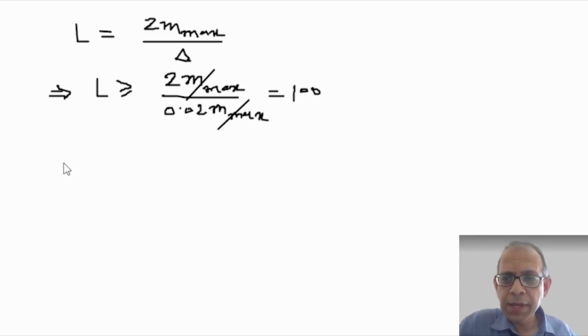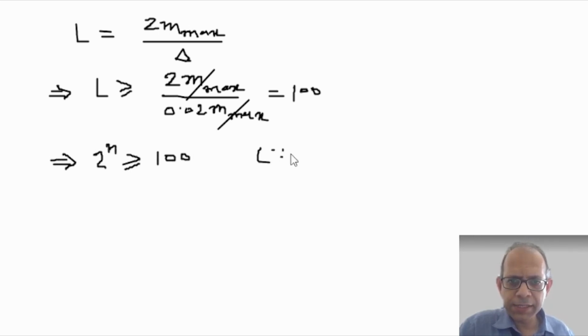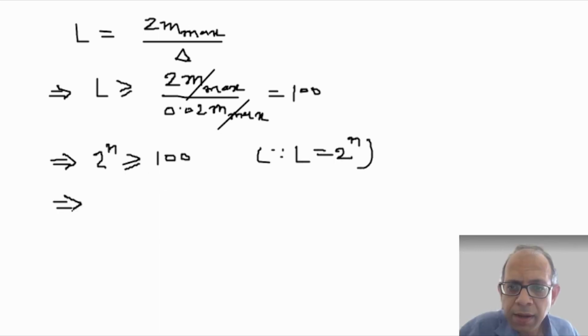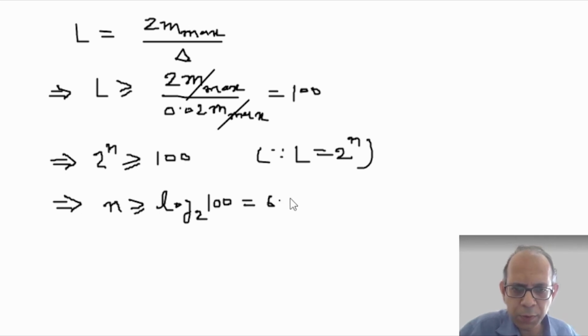But we know that the number of quantization levels L is equal to 2 to the power n, where n is the number of bits to represent each sample. So 2 to the power n must be greater than or equal to 100. Or from here, n must be greater than or equal to log of 100 to the base 2, and this comes out to be 6.643, and n must be an integer greater than this number.